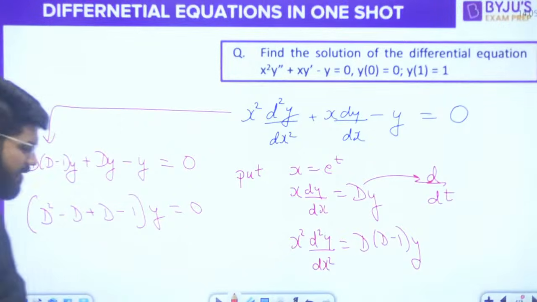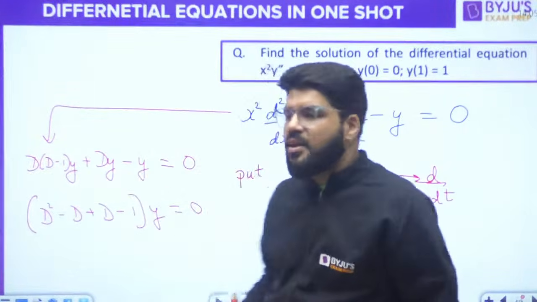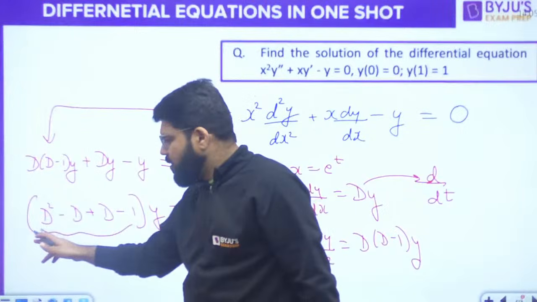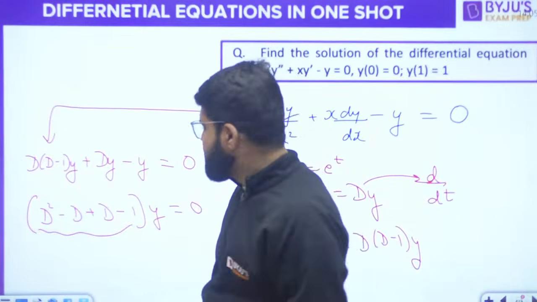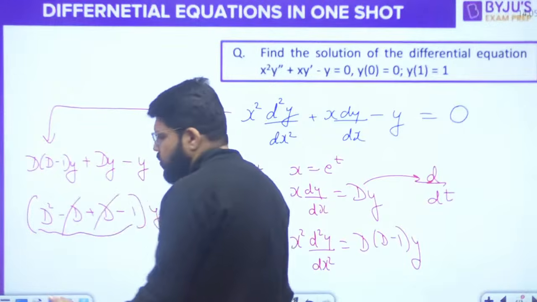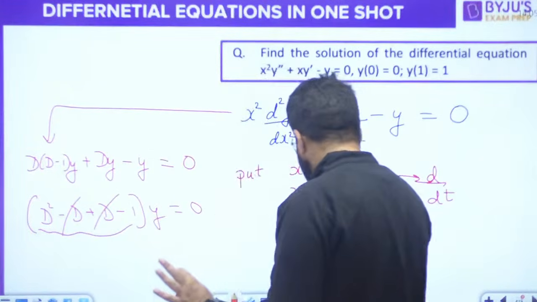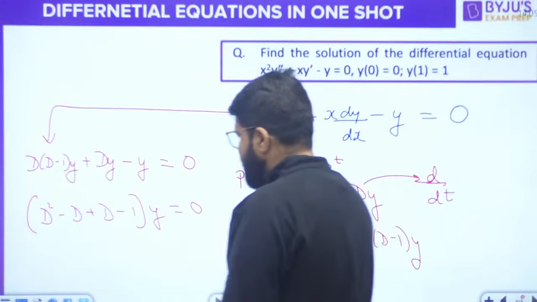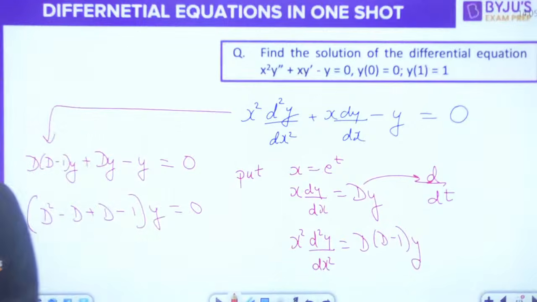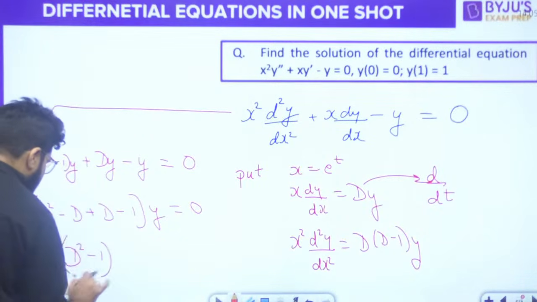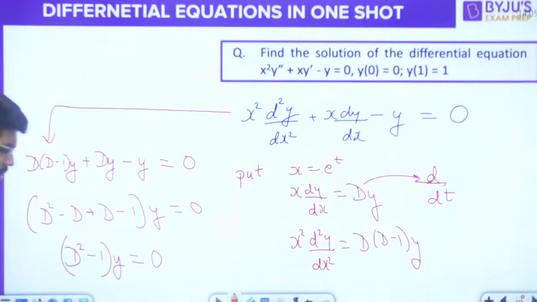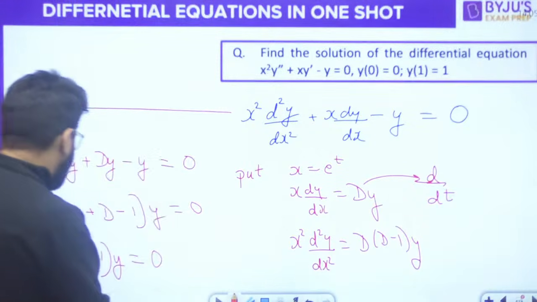Now eventually you must be feeling that all the coefficients of the differential terms are constant. Everything has become constant. This is going to be cancelled, no doubt, but eventually this is becoming constant coefficient. This is D square minus 1 into y equal to 0.